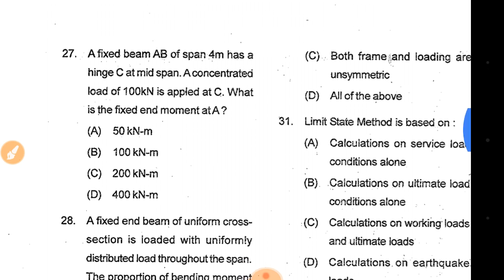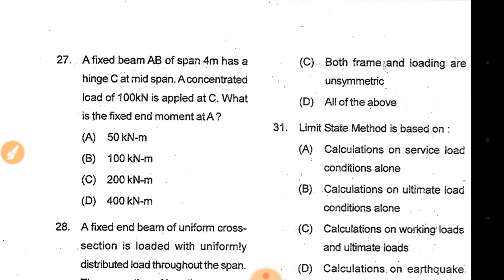Question number 27. A fixed beam of span 4 meter has a hinge at C at mid-span. A concentrated load of 100 kilonewton is applied at C. What is the fixed end moment at end A?